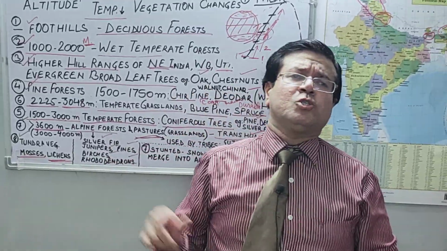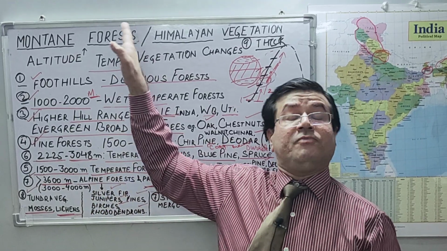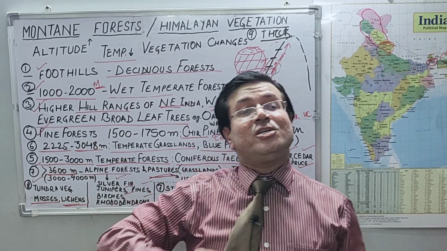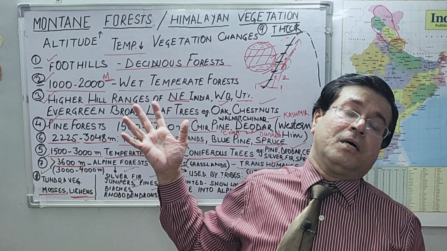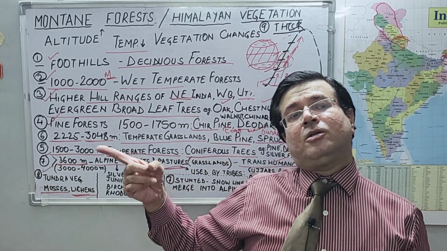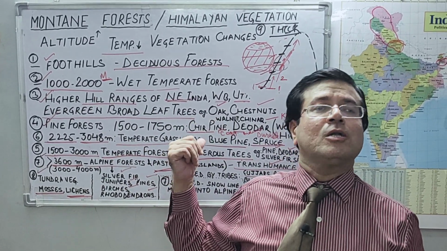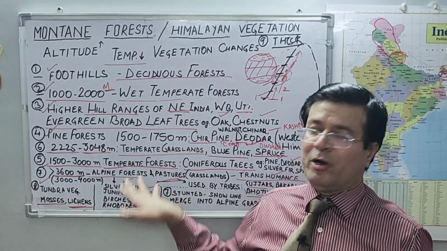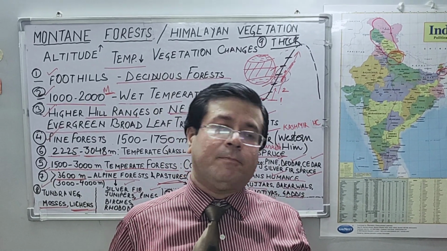Okay, dear friends. So in this manner, we can easily understand, without any difficulty, what kind of changes are taking place in the Himalayan region. With the change in altitude, there is a corresponding change in vegetation types or subtypes, you can say. Okay, so I hope all of you have enjoyed this discussion, and now all clarity is there, and there is no doubt about the features of